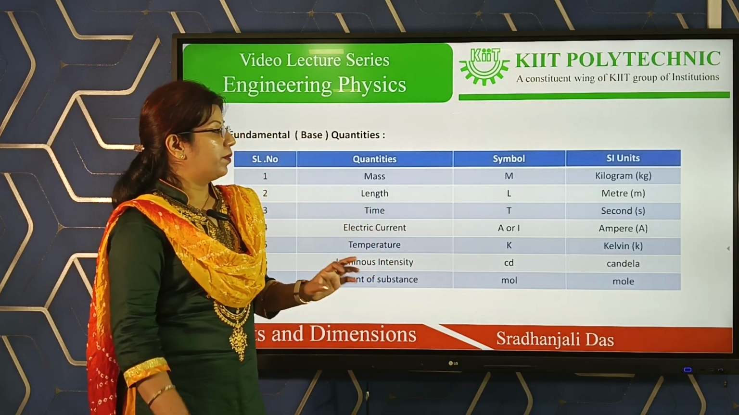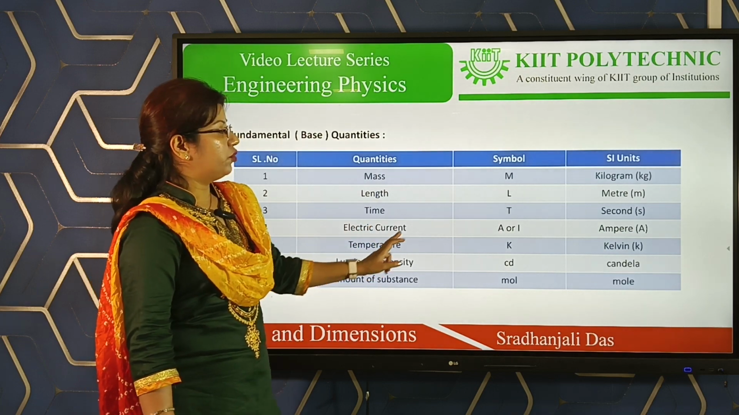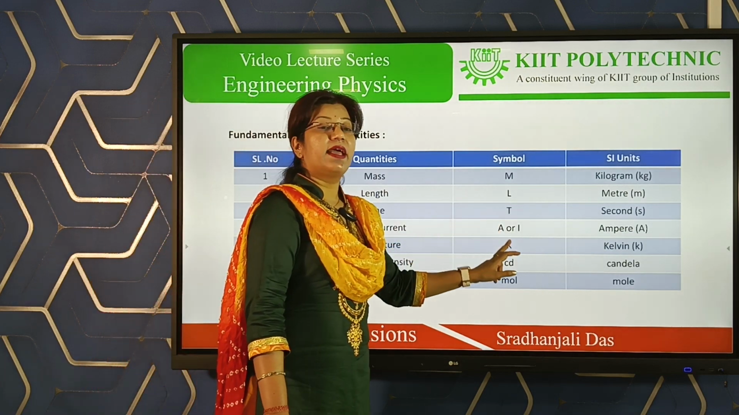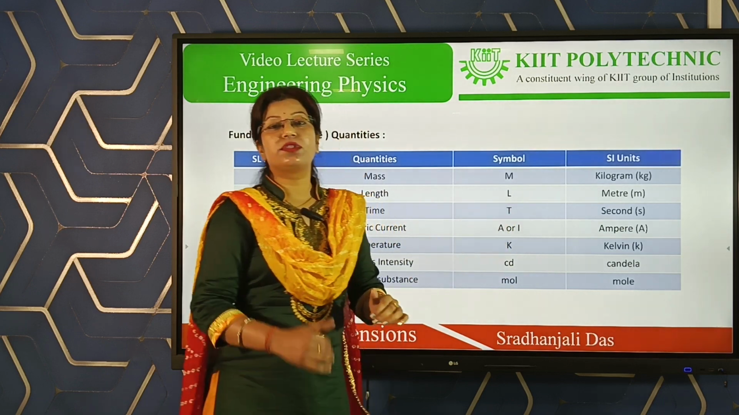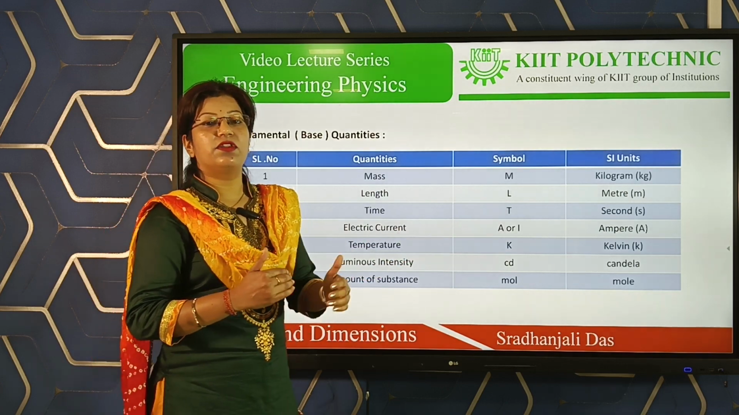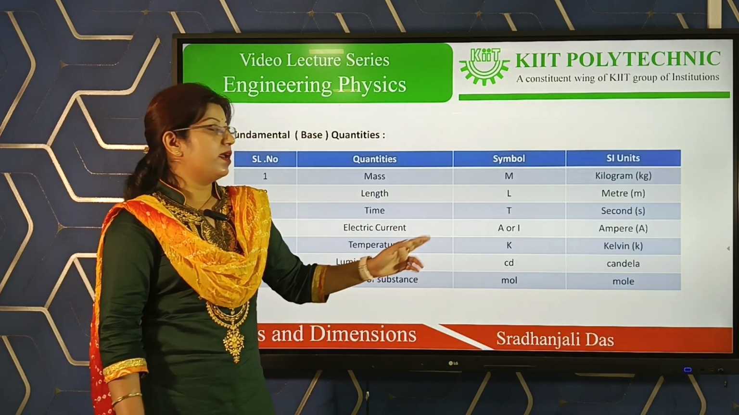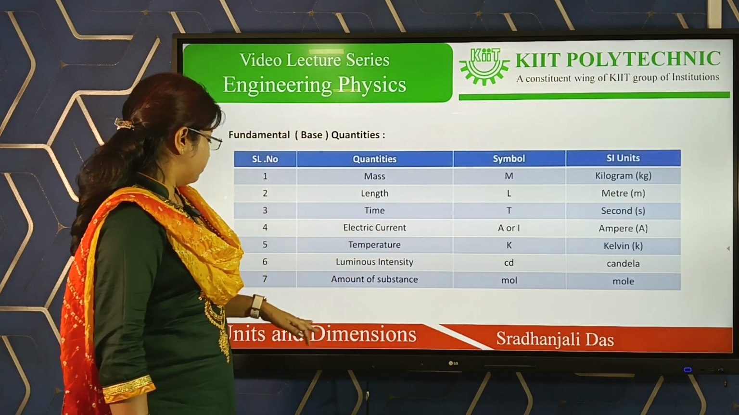And dear students, all of you remember, while you are writing the unit of electric current and temperature, never forget to write A and K in capital letters. Why? Because these are the names of two scientists. A stands for Ampere and K stands for Kelvin. That's why these are always written in capital letters. So let's move.